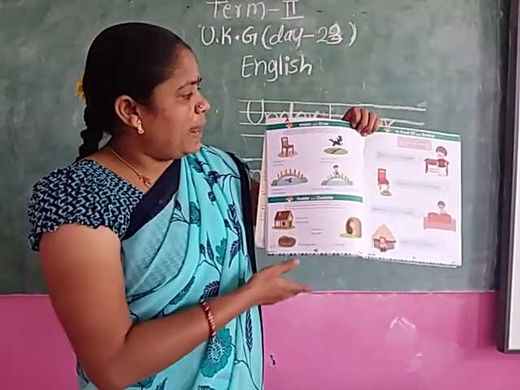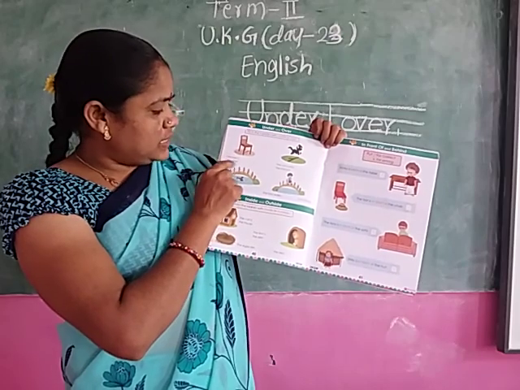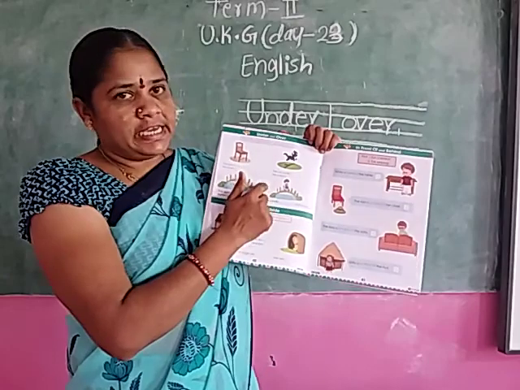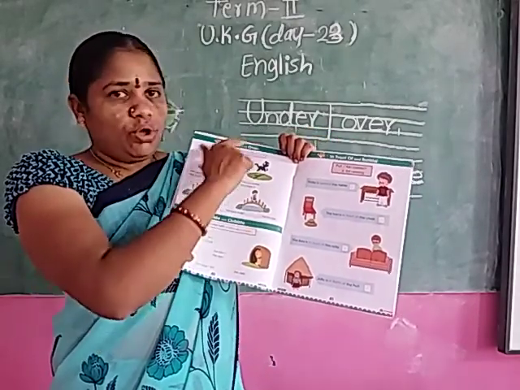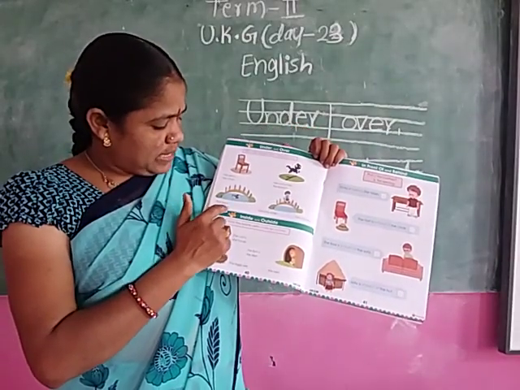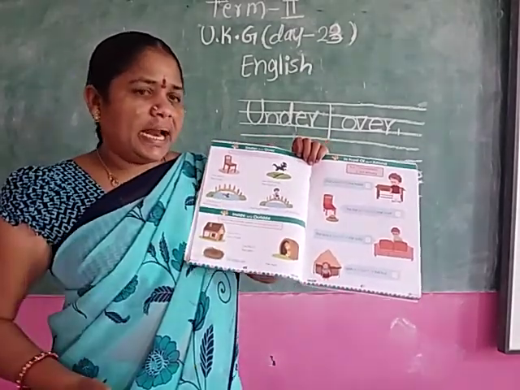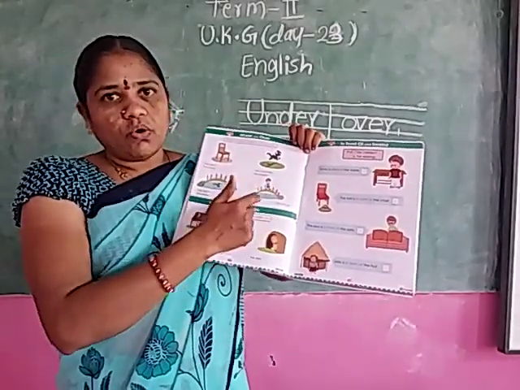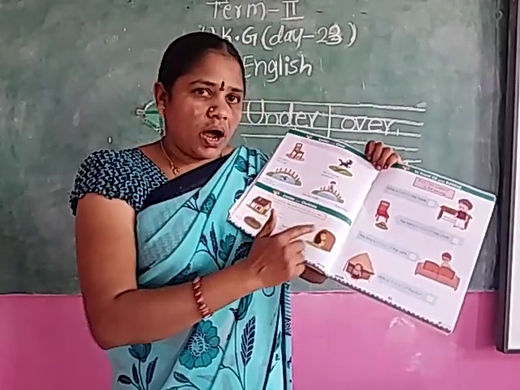See, look at me. Fill in the blanks with under, over. See, first one. The pen is dash a chair. Where is the pen? Under or over? Under. U-N-D-E-R. Under. Write down. The cat jumps dash a branch. Over. O-V-E-R. Over. The duck is dash the bridge. Under or over? Under. U-N-D-E-R. Under. The boy walks dash a bridge. Over. O-V-E-R. Over.